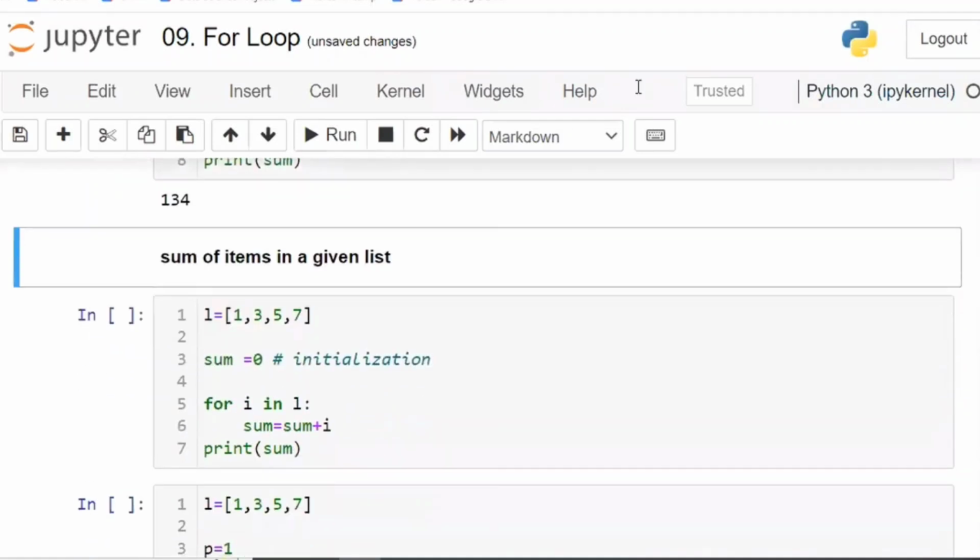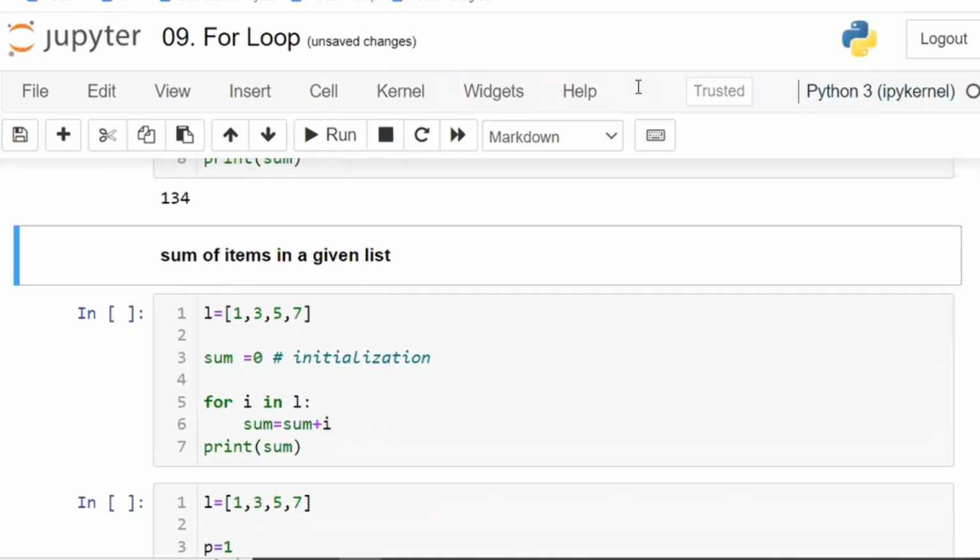So this is called initialization. Some value you have to initialize, that value which is not having any impact. For example, you are multiplying. While multiplying, if you initialize with 0, what happens? Everything will be 0. When you are multiplying, what do you have to initialize? 1, which is not having any impact. That value you have to initialize.